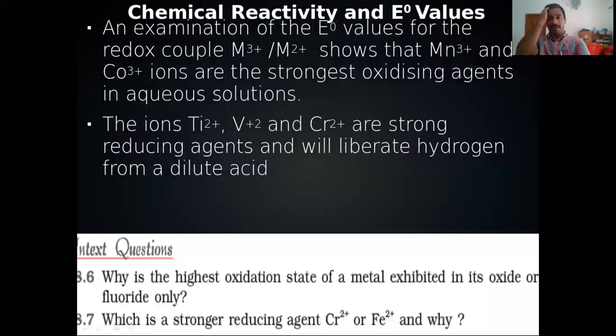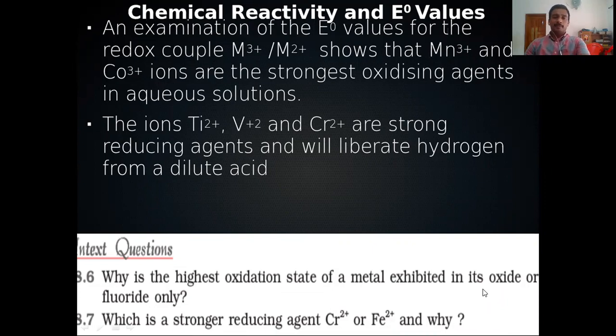We discussed the different properties of transition elements. Now we have to see the relationship between E0 value and the reactivity. What is the relationship between E0 value and the reactivity? Here, I'm discussing only a few examples.